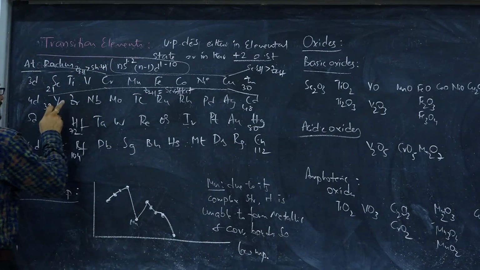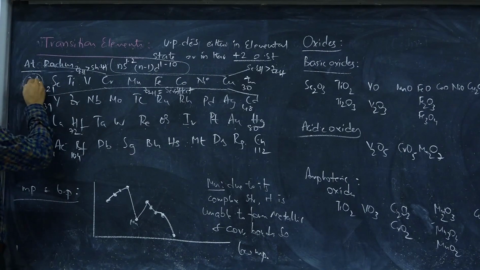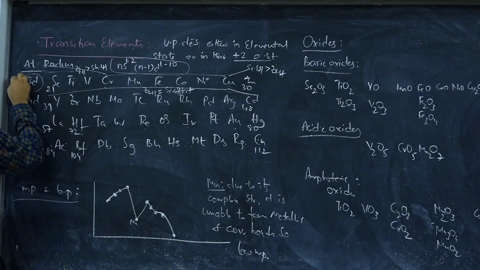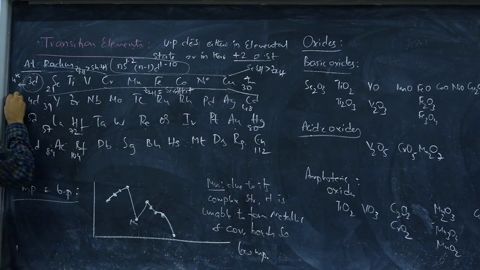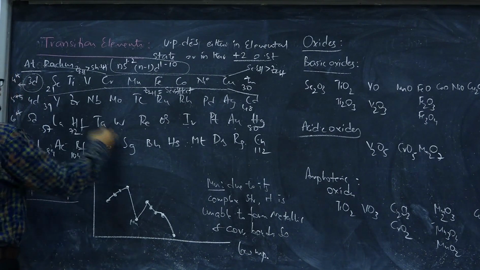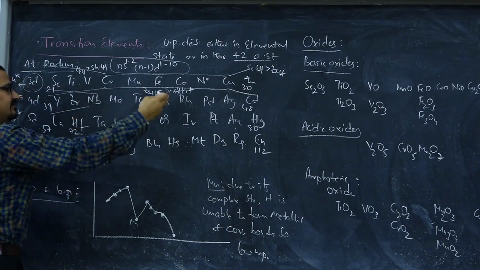And then even in the other series also, actually this 3D belongs to the third penultimate shell, and ultimate is the fourth shell. 3D series belongs to fourth period, 4D series belongs to fifth period, 5D belongs to sixth, and 6D belongs to seventh. Okay, even in other series a similar trend can be noticed, but one element before and there.